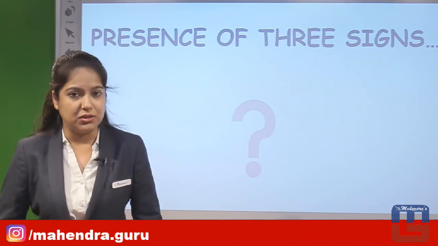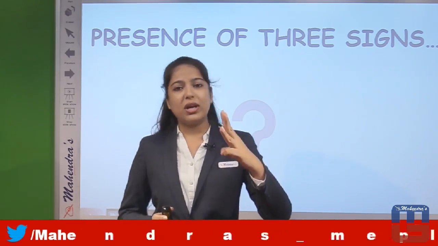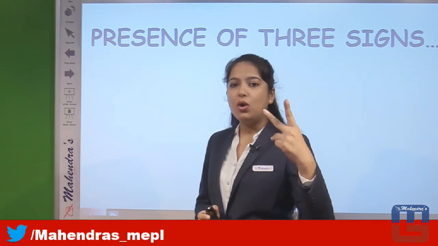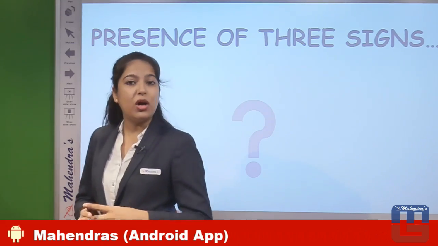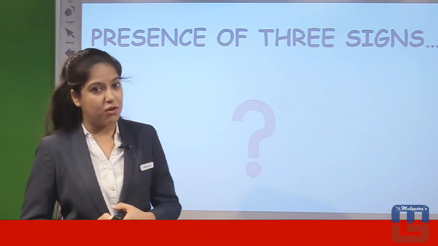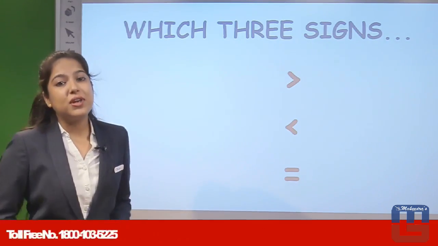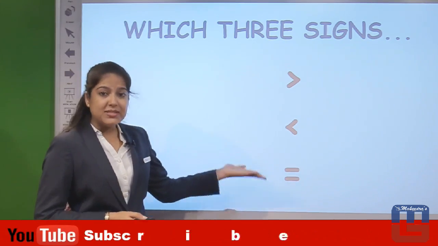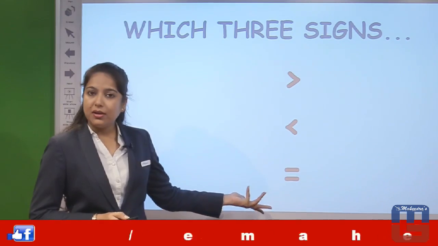Now let's check further. Presence of 3 signs, as I was discussing, means only these 3 signs: 1 greater, 1 lesser and 1 equal. These 3 signs would be checked for checking the conclusions, for solving the questions and getting our conclusion correct. The 3 signs I have told you are these only: greater, lesser and equal.